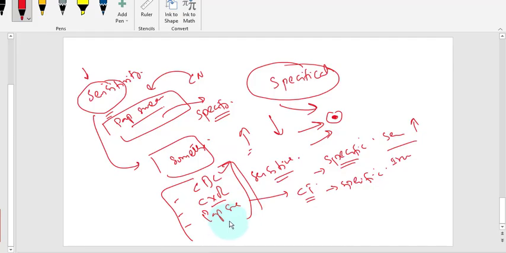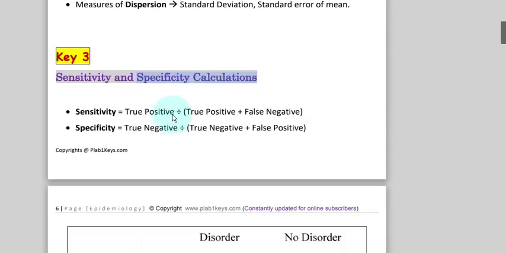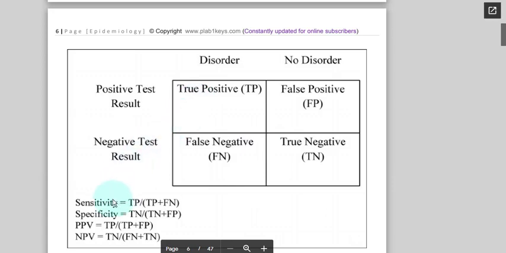These are the examples. So here, sensitivity is true positives divided by true positive plus false negative. Then specificity is true negative divided by true negative plus false positive. How would you remember the formula? The trick is these are opposite to each other.